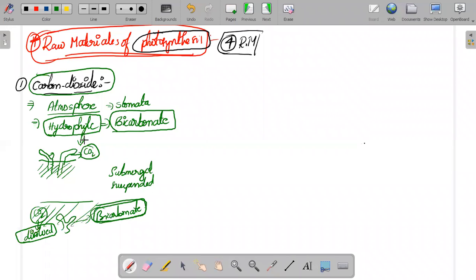Just try to remember: if it is a hydrophyte, there are chances of taking it in the form of bicarbonate. If they are terrestrial plants or mesophyte plants, they will take the carbon in the form of carbon dioxide. That is your first raw material, one of the important raw materials. And coming to your second raw material, that is oxygen.